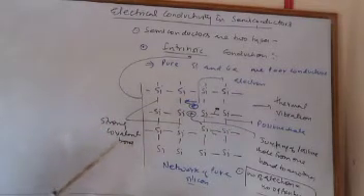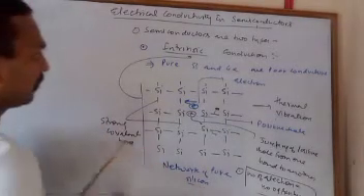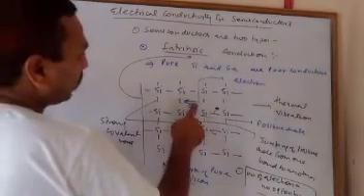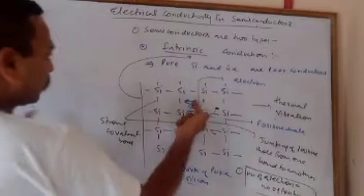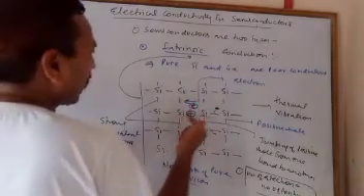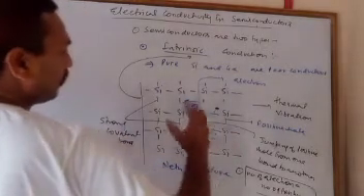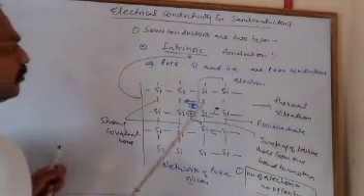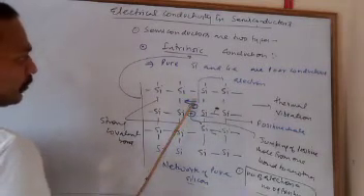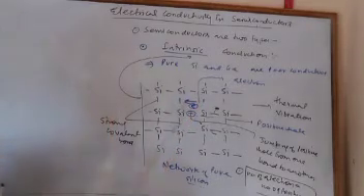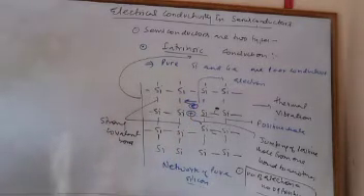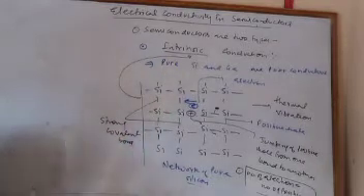Now keep one thing in mind: the direction of the electron and the positive hole is opposite. Suppose the electron is moving towards the left, then the positive hole will move to the right from one bond to another bond. This is intrinsic conduction.